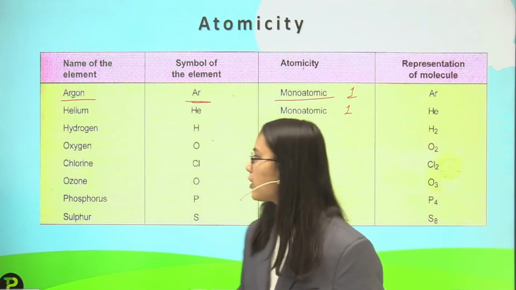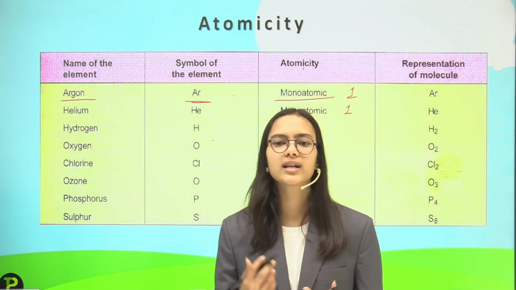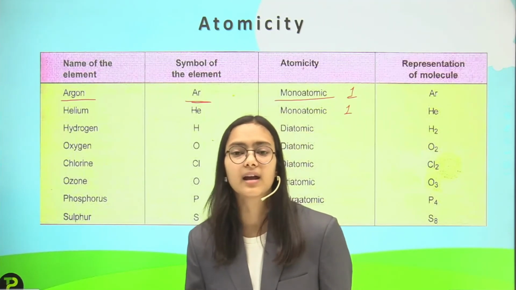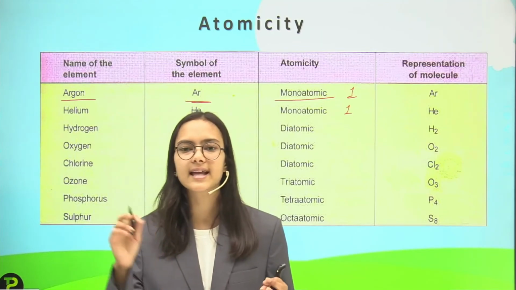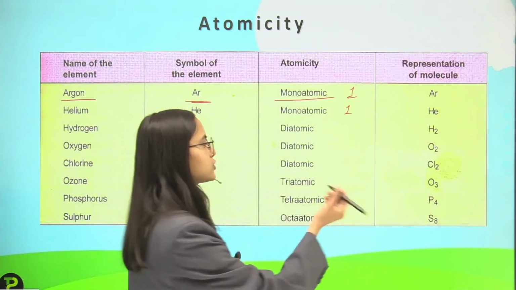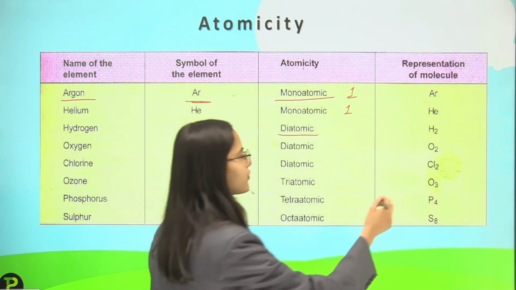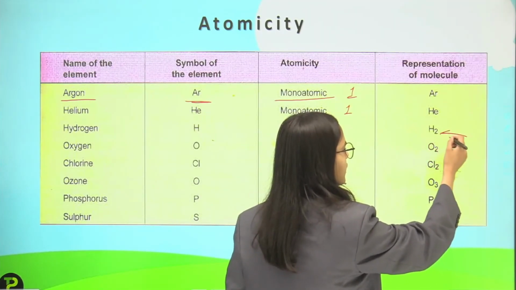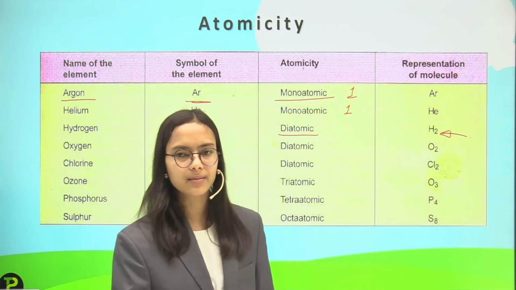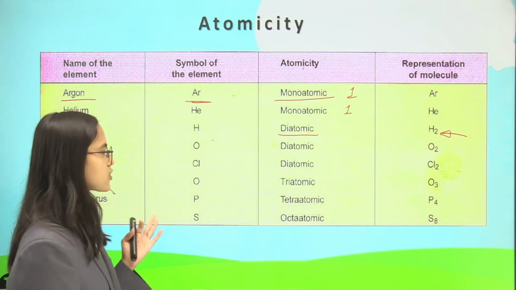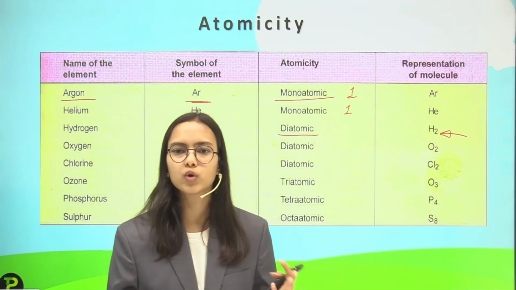If I talk about hydrogen, the hydrogen symbol is H, but hydrogen does not exist as H simply. It exists as a diatomic molecule, that is H2. We always write the atomicity as a subscript on the right hand side. Then we have oxygen. Oxygen does not exist as O, it exists as either O2 or O3.